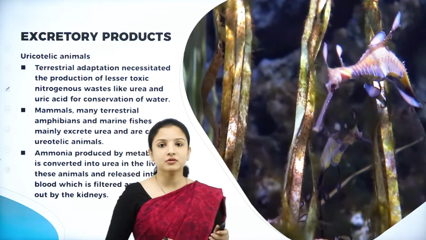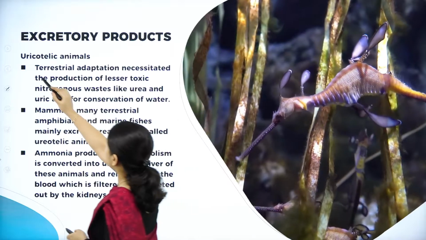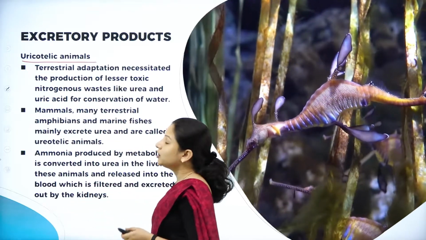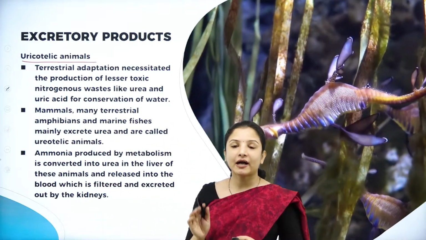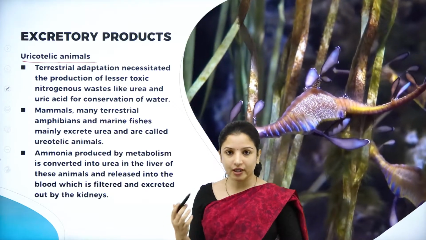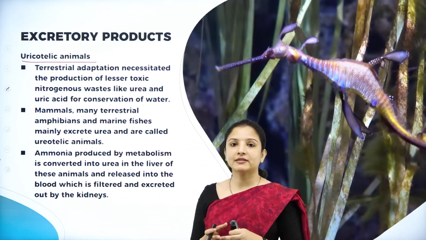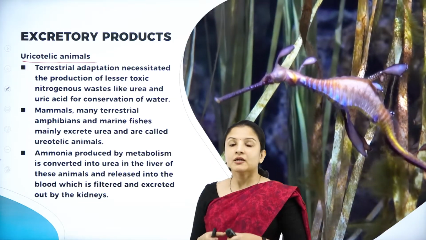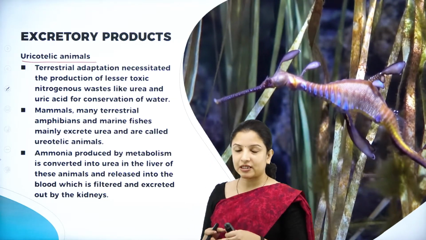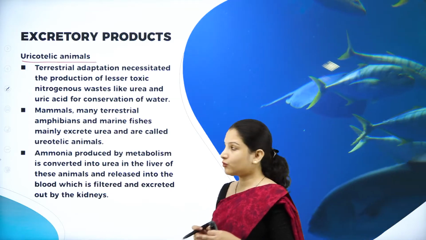Next, moving to the other form of animal, which is called the ureotelic and uricotelic animal. They either excrete urea or uric acid. Terrestrial adaptation: those organisms which live on land need to adapt themselves according to the availability of water.